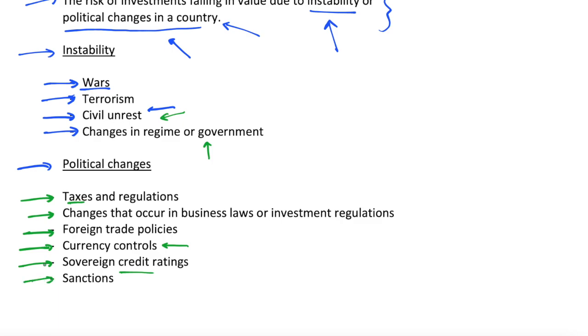And the final one is that we could see sanctions against an economy. So, for example, if a specific country has breached international trade or humanitarian laws, there can be tough financial penalties which negatively affect the asset values within this economy. So an obvious one, which people may have studied at, say, GCSE level within history, would be Germany after the First World War, where they had to pay back lots of money in reparations, as well as various other sanctions